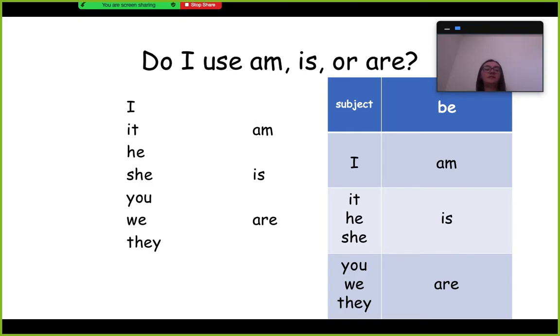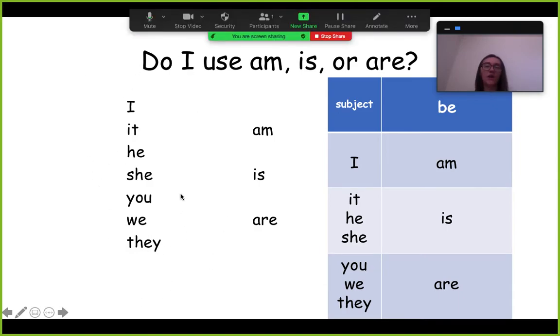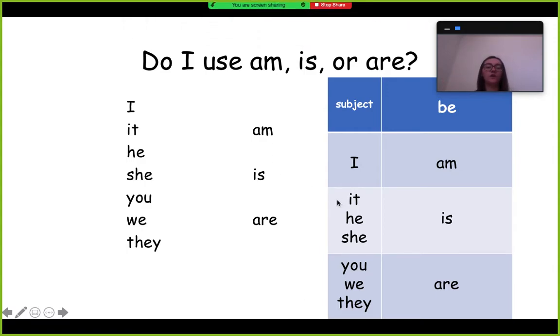Now, the big question is, do I use am, is, or are? Because you've got a lot of different pronouns, right? You have a lot of different subjects you can use. Which one do I use? There are 3 of them. When you're talking about the present, the only forms of be that you can use are am, is, or are when you're talking about present tense right now.